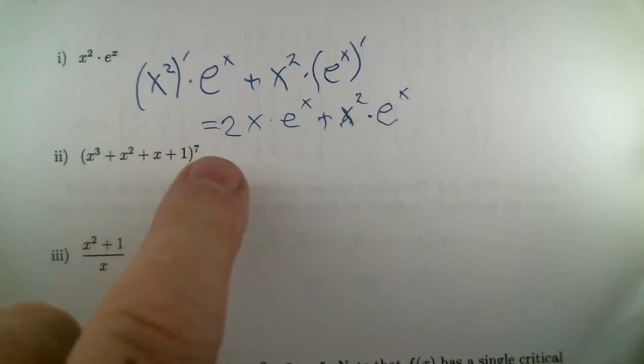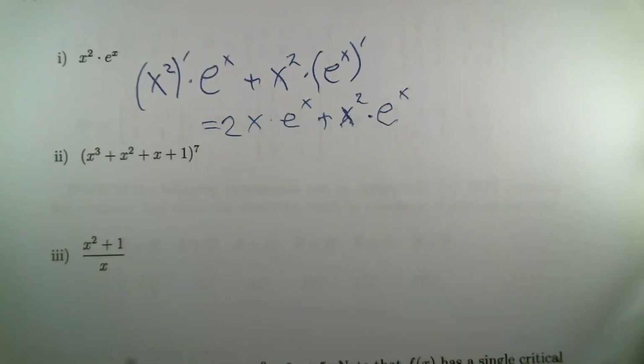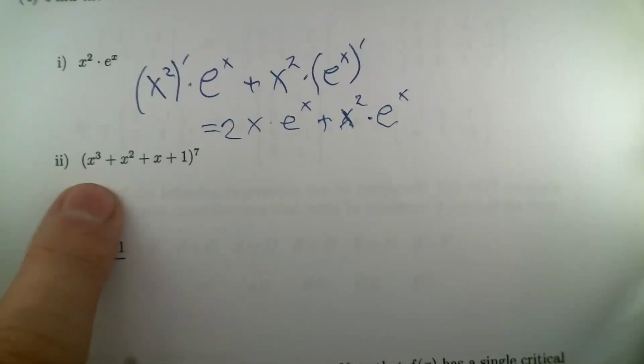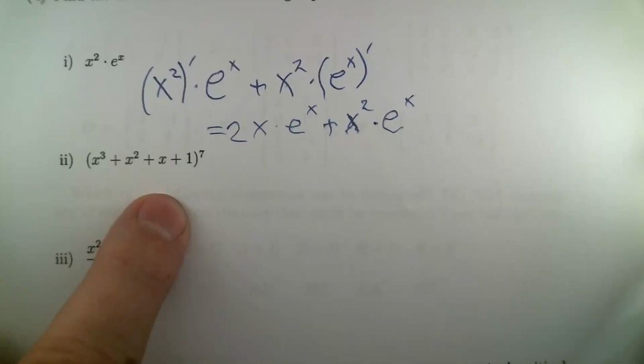I find a lot of folks, just because of the way you've been trained by your algebra teachers up to this point, want to simplify that. Let me argue that you should not simplify it. You should just leave it the way it is, because it looks right now like it came out of the product rule. So it's more obvious to me that you've done the right thing when you leave it looking like a product rule.